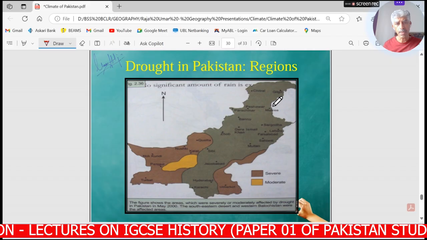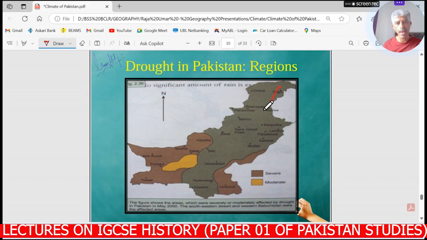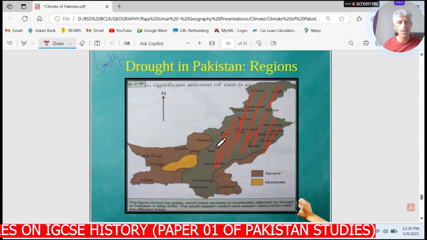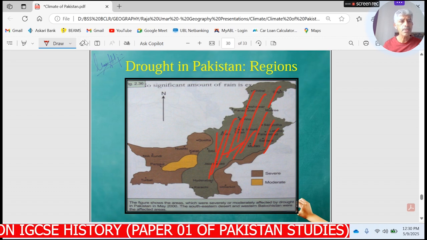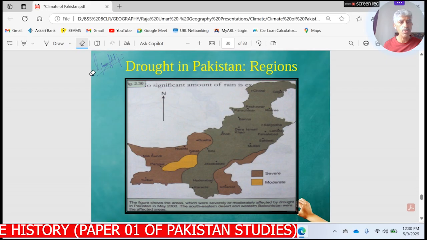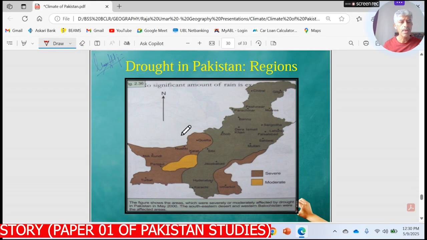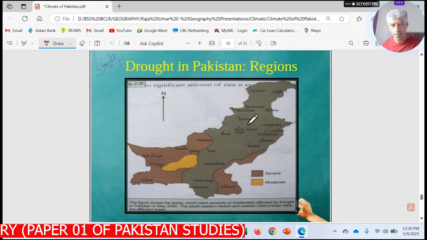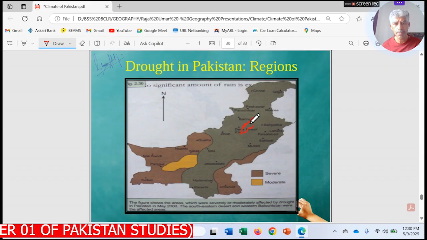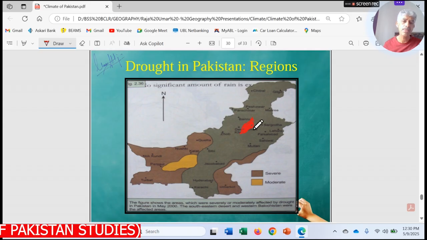But the rest of the areas of Pakistan experience a lot of rainfall, so there are no chances of any drought situation. There can be some areas, as on the previous slide when I was talking about the different types of droughts. Some areas over here were declared as, for example, the Thal desert might also be experiencing dryness. Yes, dryness